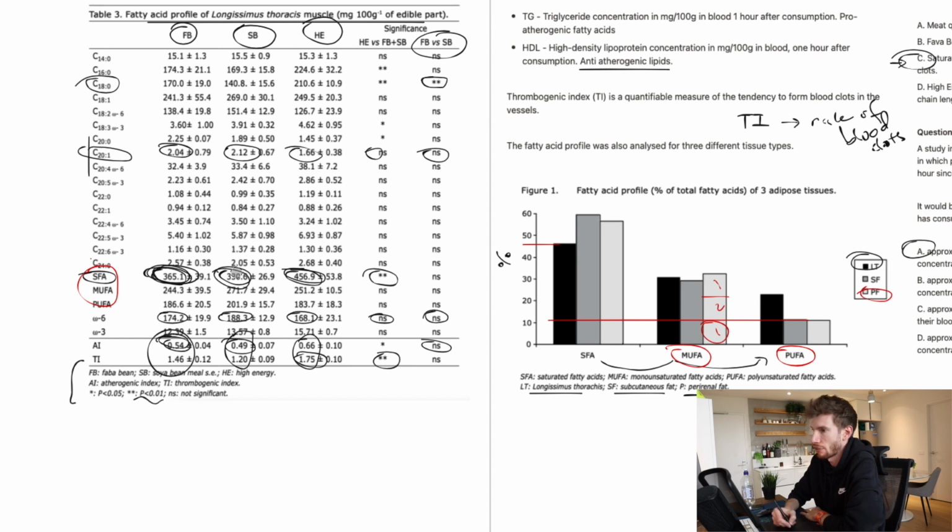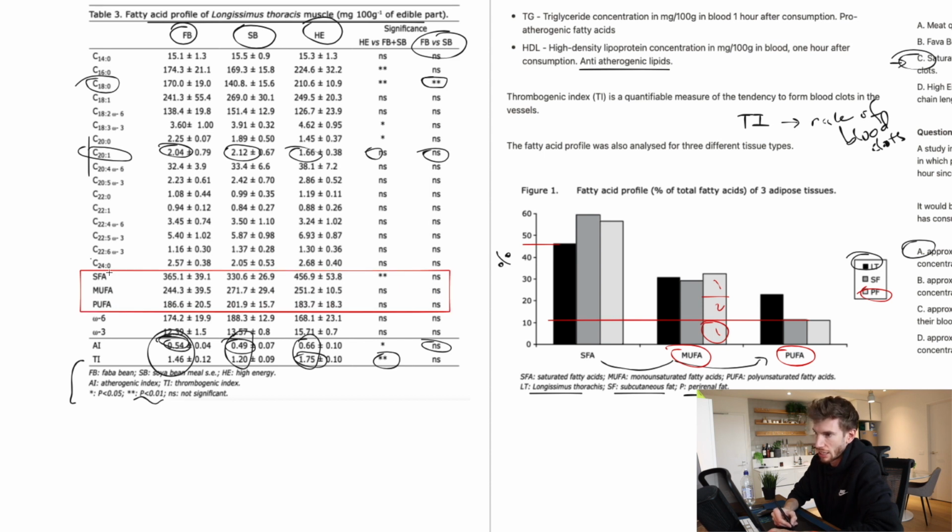So let's maybe clear off some of this scribbling and look at what's happening. So we're looking through here, and we can see that the saturated fatty acids compared to the FB, the saturated increases. The monounsaturated didn't seem to change all that much, and neither did this one here, like that.